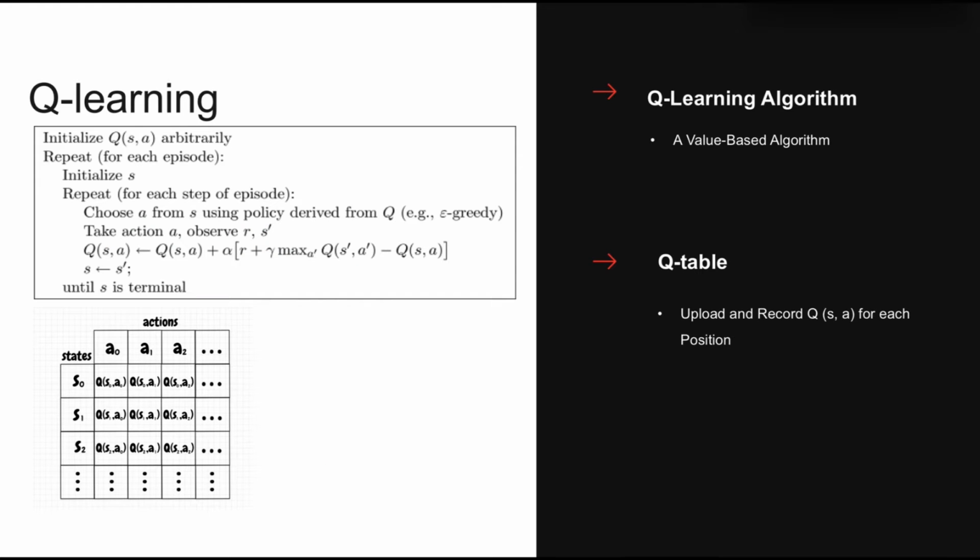Q-learning is a value-based algorithm to find the solution for the Bellman equation, where Q is the expectation of reward. The main idea of Q-learning is to construct the state and action into a Q table, and then select the action according to the Q value to maximize the reward.